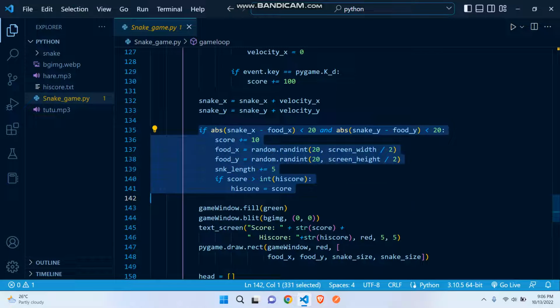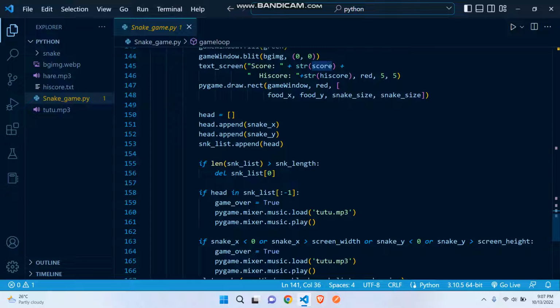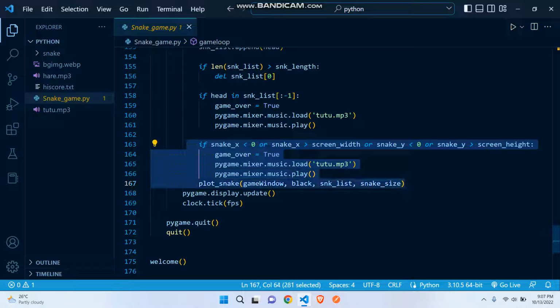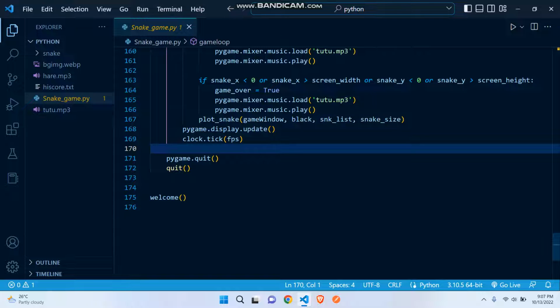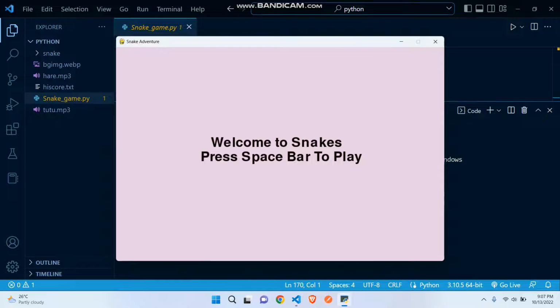This is about the score. This is increasing the size of the snake as it eats its food, and this is the camera also. Let's start with the code and the result.